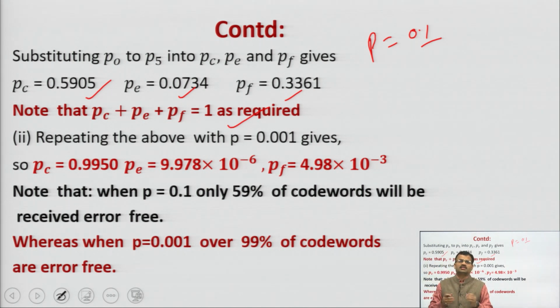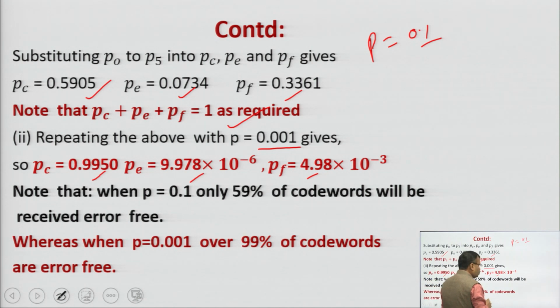This is a universal concept for probability: all the probabilities available for any event add up to 1. Similarly, repeating the above with p equal to 0.001 in the second option, if you take 0.001, then you will get Pc equal to 0.995, Pe equal to this and Pf equal to this.